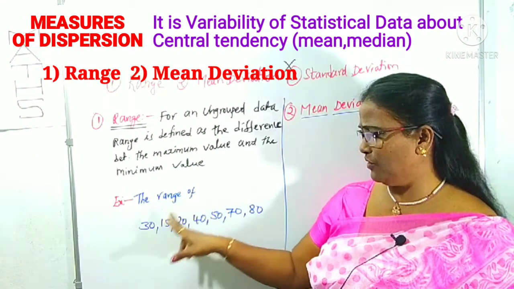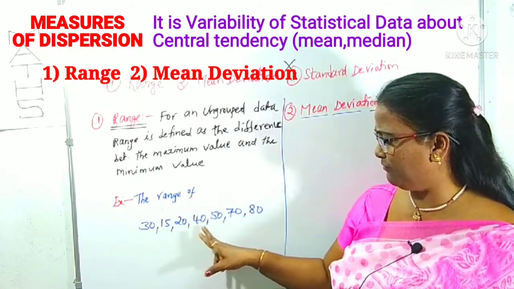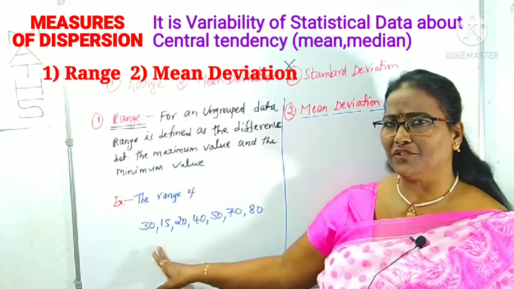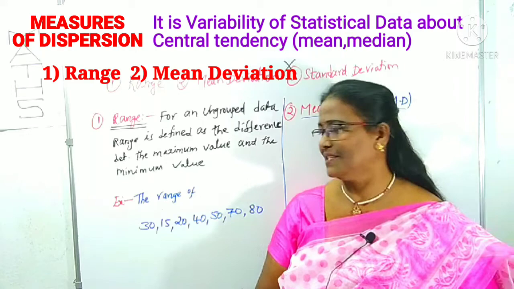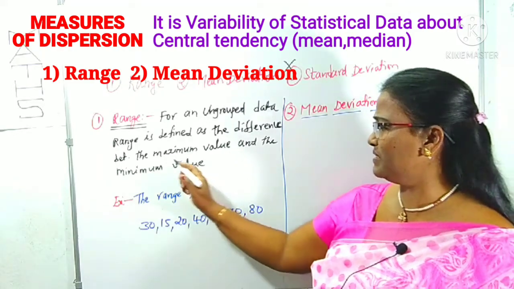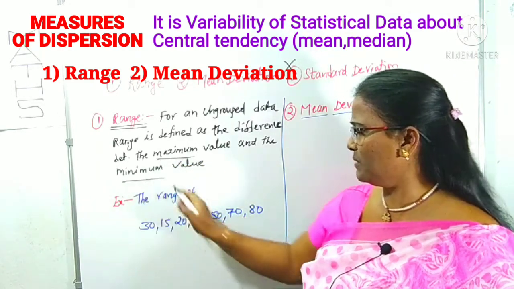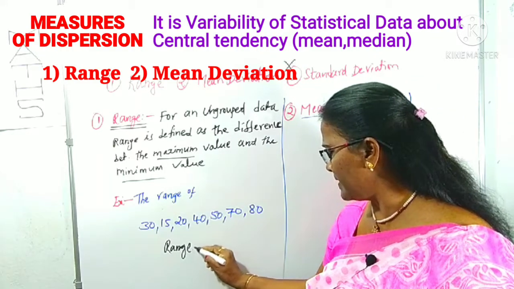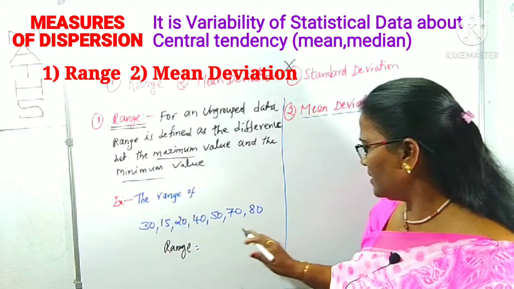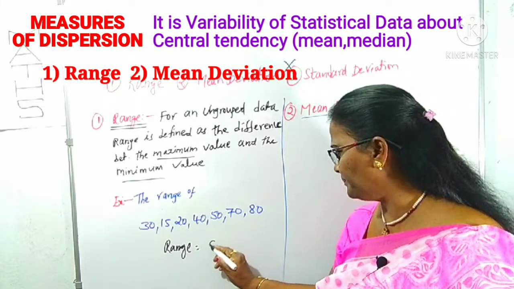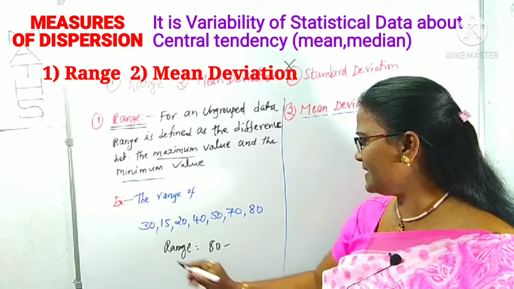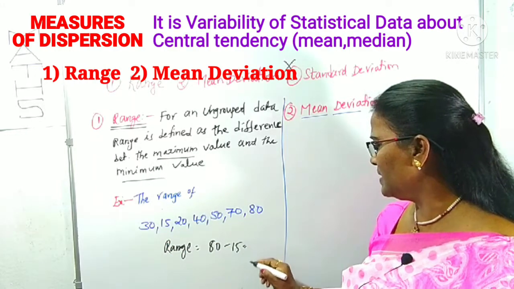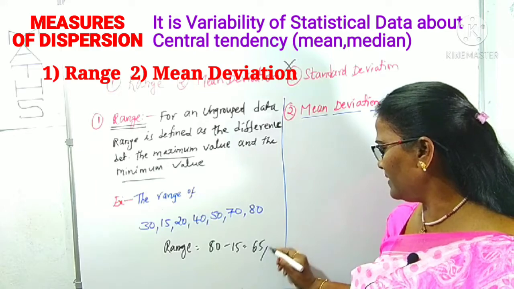Look at the range of 30, 15, 20, 40, 50, 70, 80. There are some observations here. Is this ungrouped data or not? What did I say about range? The difference between the maximum value and the minimum value. What is the range now? Difference means minus. What is the maximum among these numbers? The highest is 80, minus the least, 15. 80 minus 15 is how much? 65. This is our range.